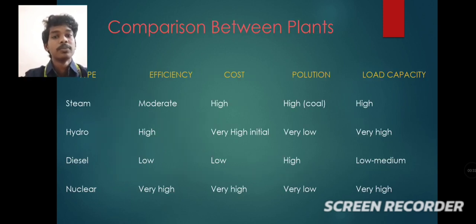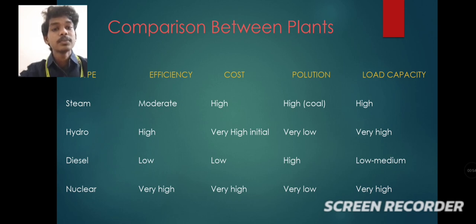Here is the table, which tells about pollution, efficiency, cost, and load capacity. For steam, efficiency is moderate and cost is very high. Pollution is also very high due to coal, and load capacity is also high.